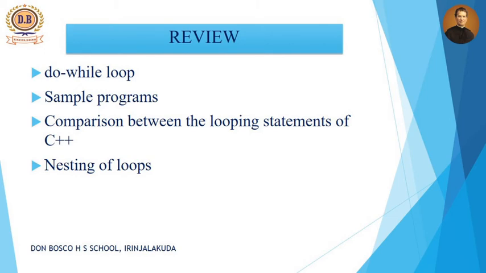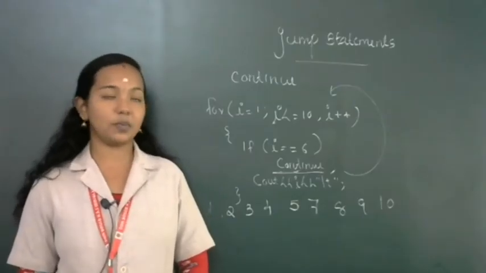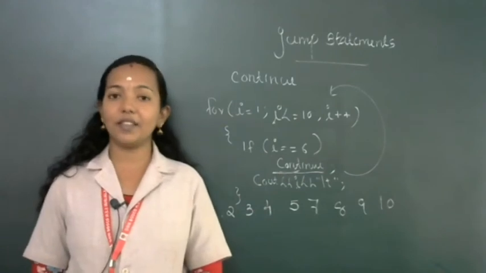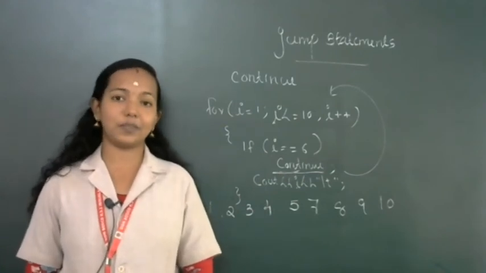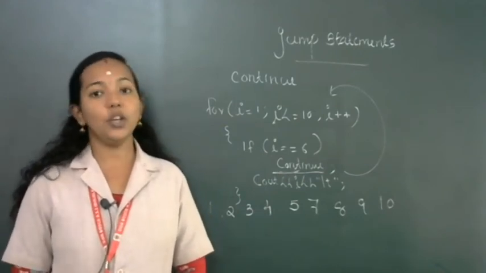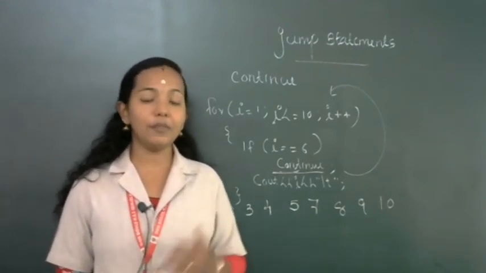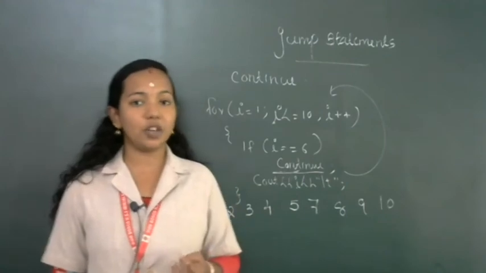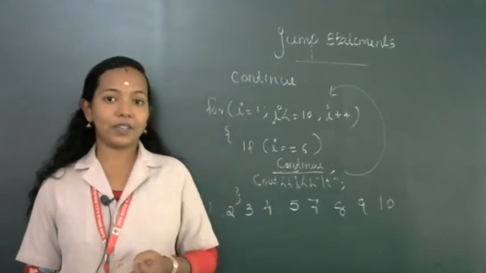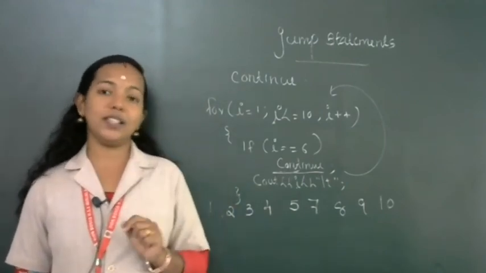We discussed a sample program. In that program we combined a do while loop along with a switch statement. So we created a calculator that consists of do while along with switch statement. Then after that we discussed the various jump statements in C++. We started with the goto statement. With goto, we are going to a particular section of the program. For naming that particular section we use a label. After the label, we use a colon.